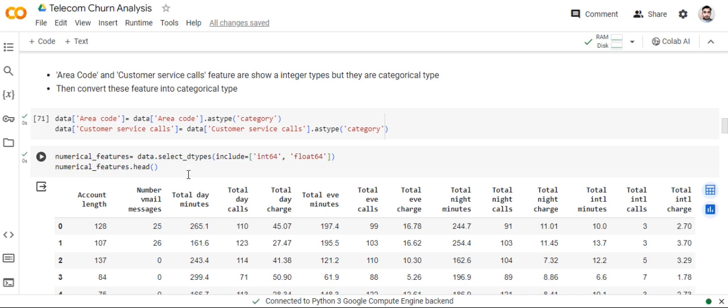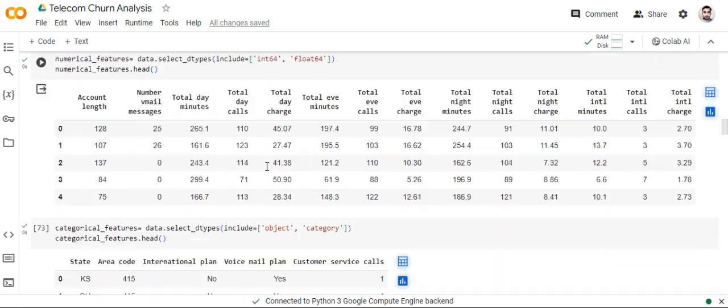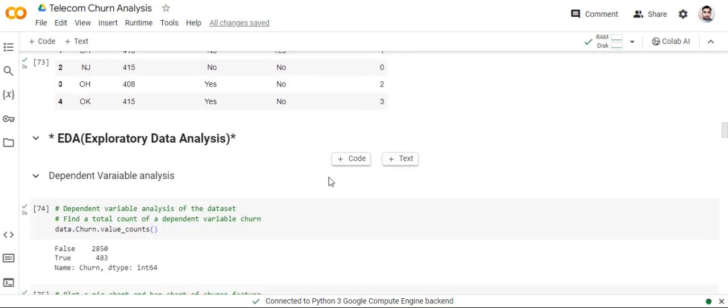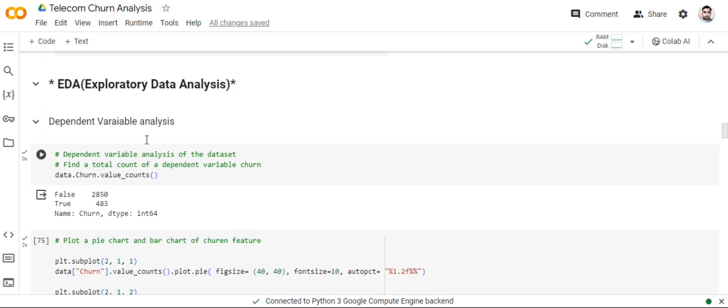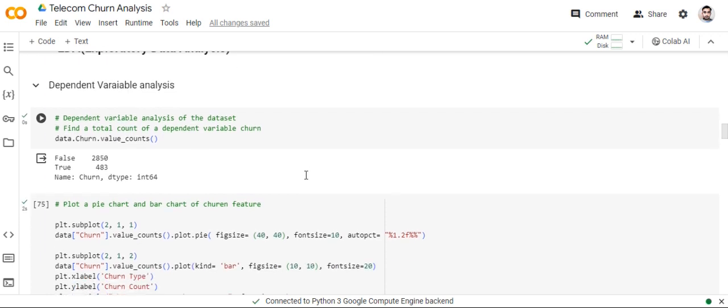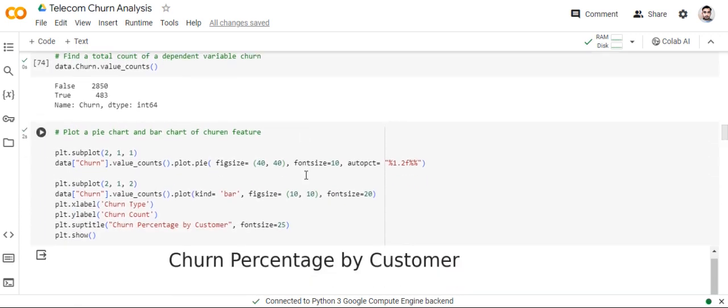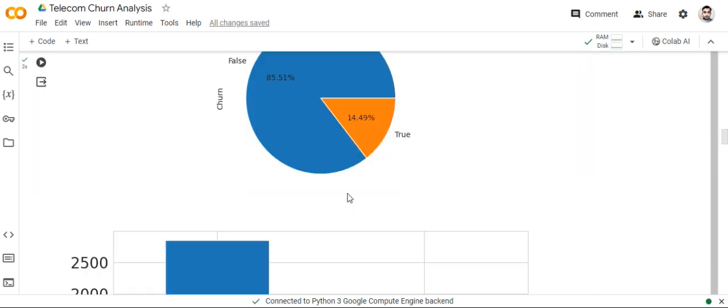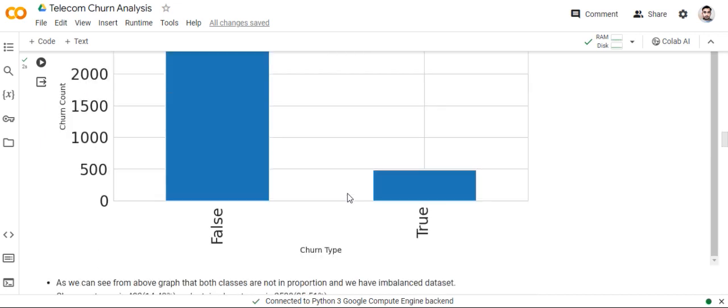Then select the numerical features: columns of type int64 and float64 are numerical features. Then select the categorical features: object and category types are categorical features. Then start EDA, exploratory data analysis. Dependent variable analysis: df.churn value counts, then plot a pie chart and a bar chart of the churn feature. This is the pie chart, and this is the bar chart of the churn feature.